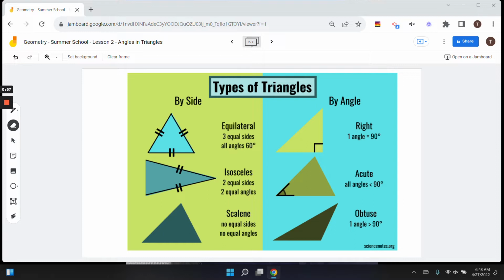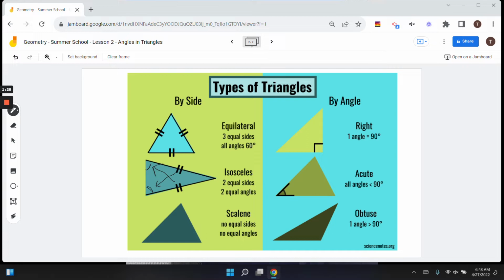Isosceles means two equal sides, two equal angles. So I remember that because I have two eyes. Now, the two equal angles are always going to be the ones that are across from the equal sides. Okay, and notice the markings I'm using here. Those mean equal angles. These little dashes on the sides mean they're equal or congruent. Congruent, remember, means equal length. Scalene, no equal sides, no equal angles.